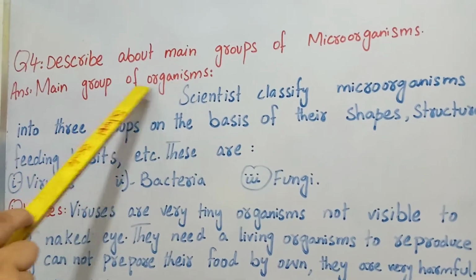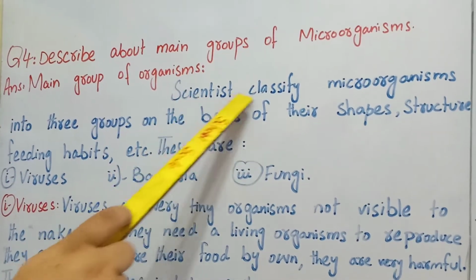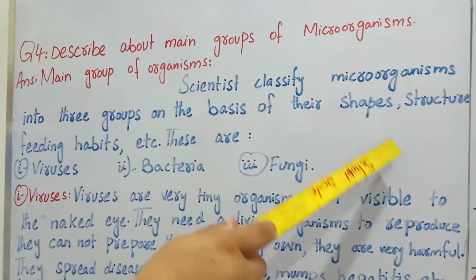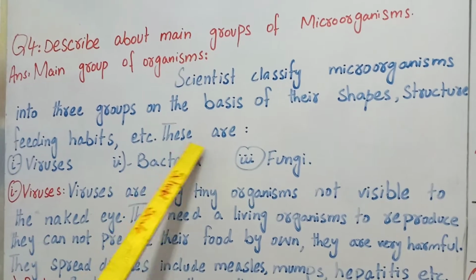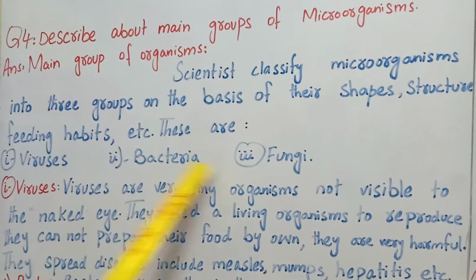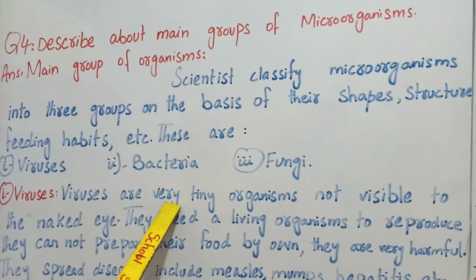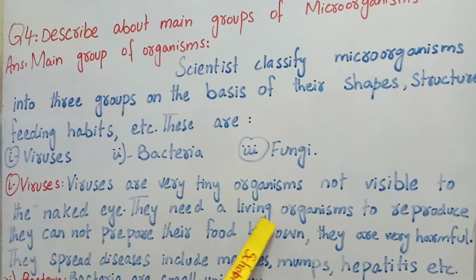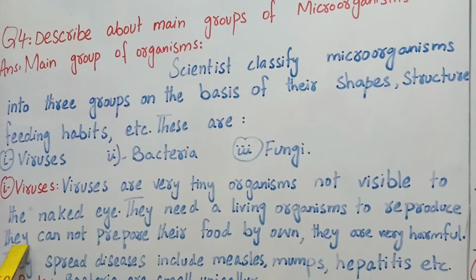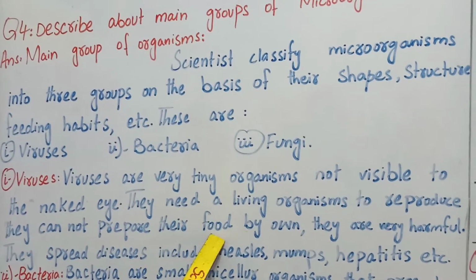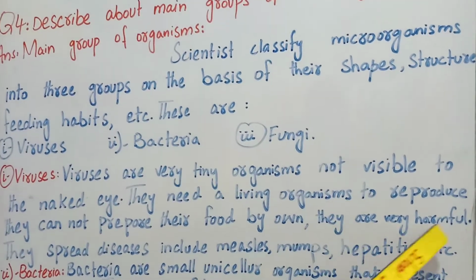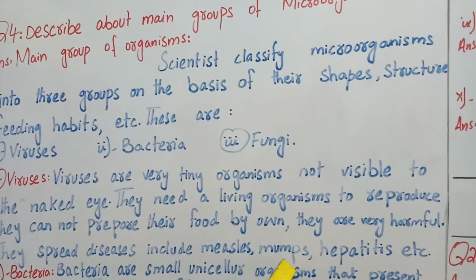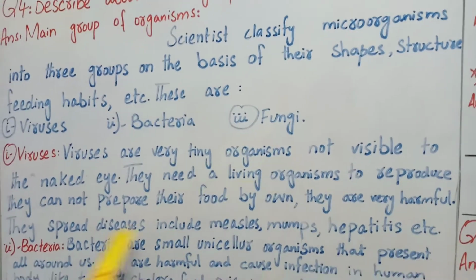Main groups of microorganisms. Scientists classify microorganisms into 3 groups on the basis of their shape, structure, feeding habits, etc. These are virus, bacteria, fungi. Viruses are very tiny organisms, not visible to the naked eye. They need a living organism to reproduce. They cannot prepare their food on their own. They are very harmful. They spread diseases including measles, mumps, hepatitis, etc.